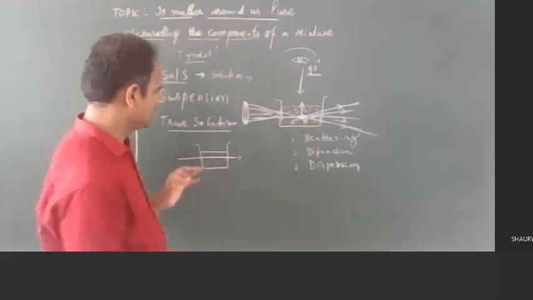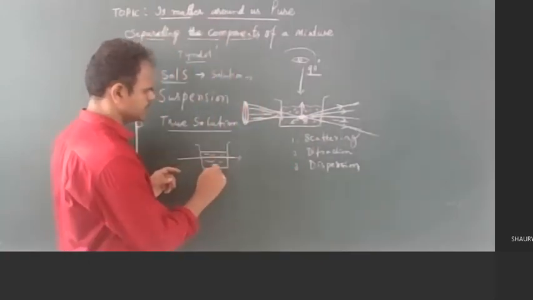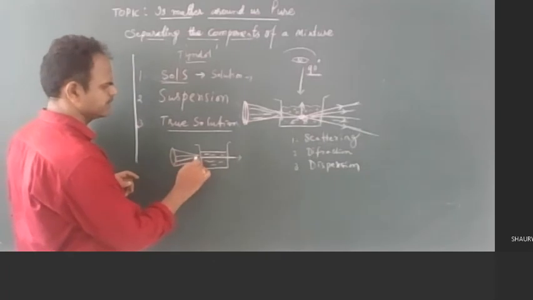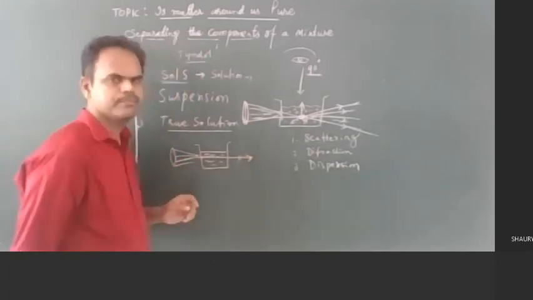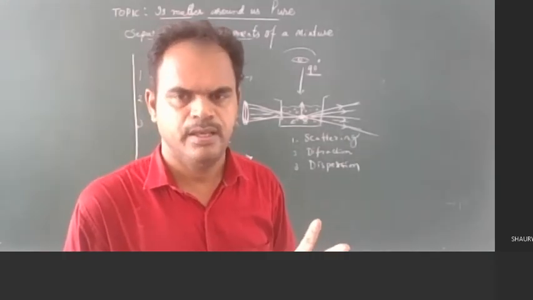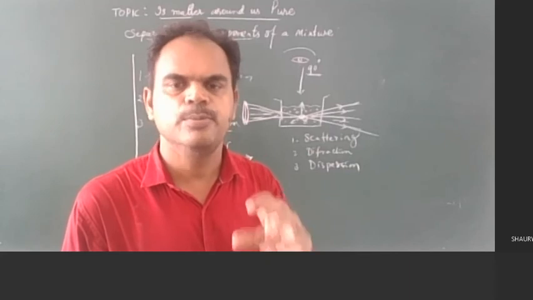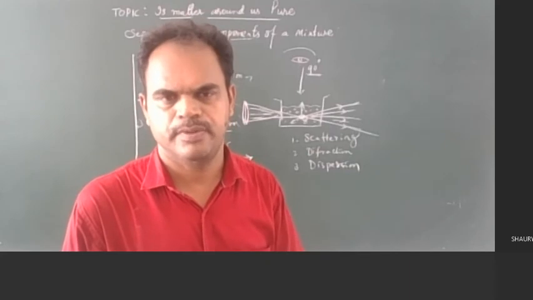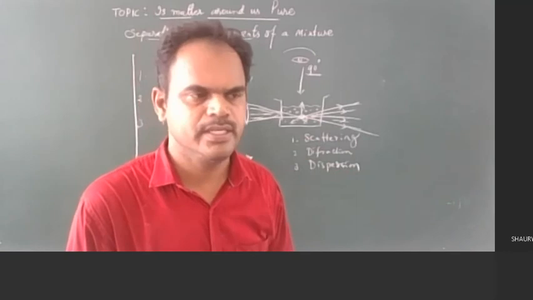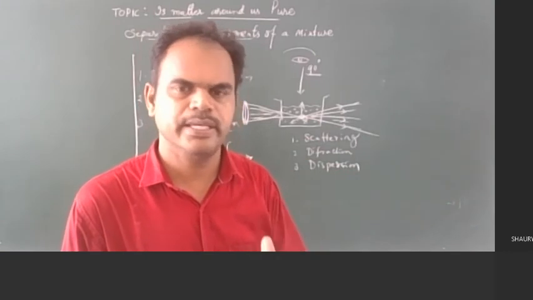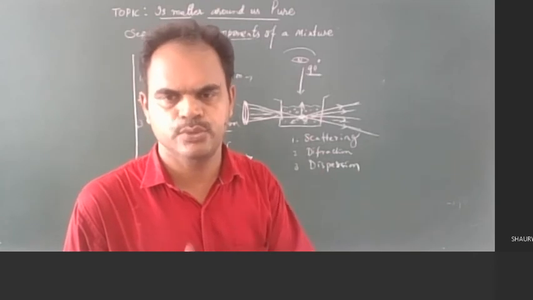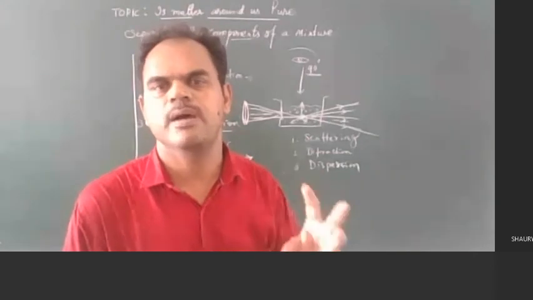If you take a true solution and a beam of light is passing through it, it goes straight as it is. No cone-shaped emergent light will come out. No illumination, no brightness. As it is, the light passes through the true solution. So with this property, we can distinguish between the colloidal solution and the true solution with the optical phenomena.